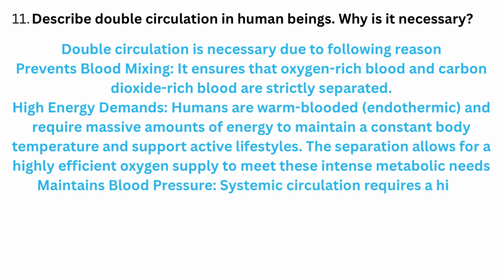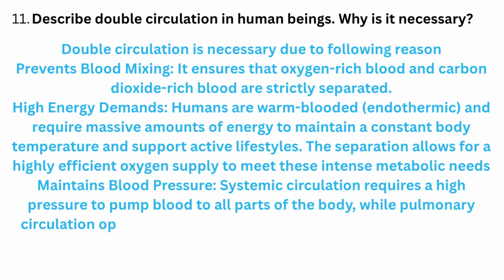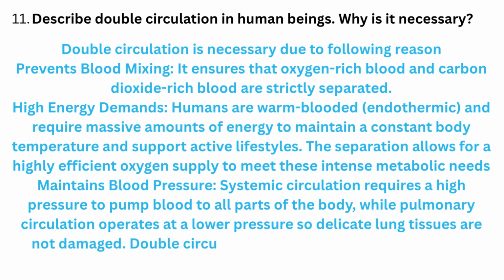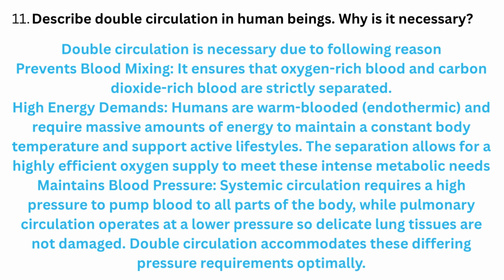Maintains blood pressure: systemic circulation requires a high pressure to pump blood to all parts of the body, while pulmonary circulation operates at a lower pressure so delicate lung tissues are not damaged. Double circulation accommodates these differing pressure requirements optimally.